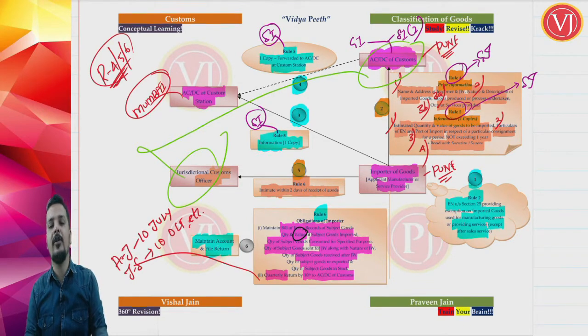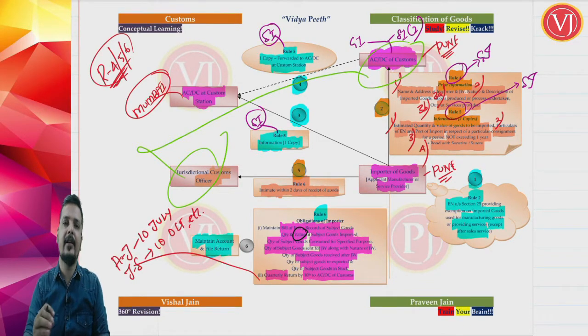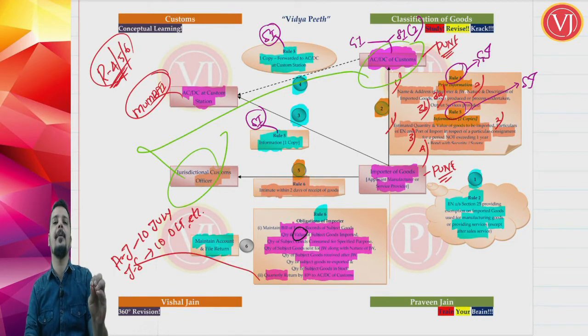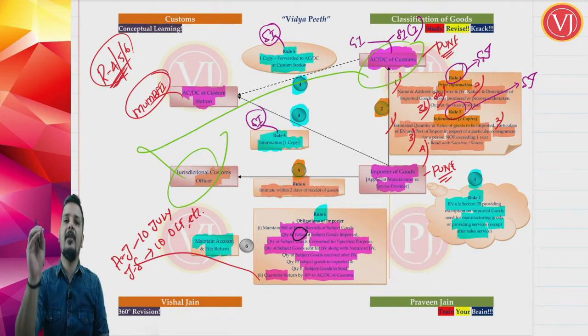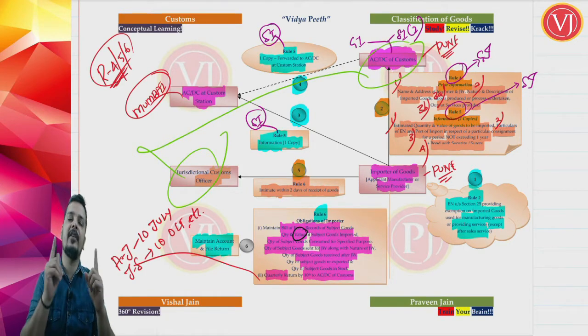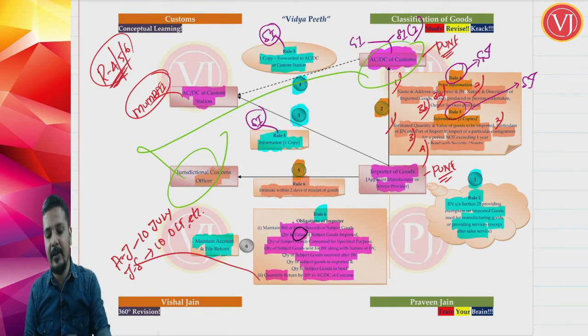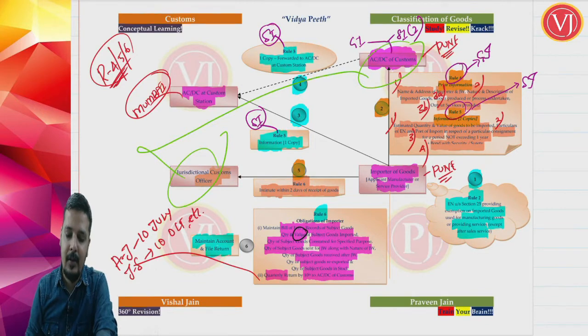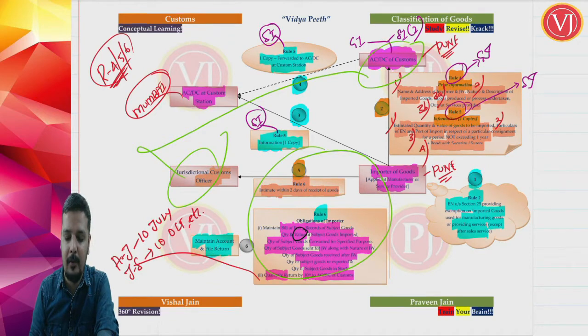These accounts and returns are only to ensure that I am using the fabric for manufacturing military uniforms in our example, or that I am using the imported goods for manufacturing a product or providing a particular output service, as promised in the exemption notification. Friends, this is all about Rule 4, which was about general information. Rule 5 is specific information and bond. Rule 6, after importation, is about intimation.